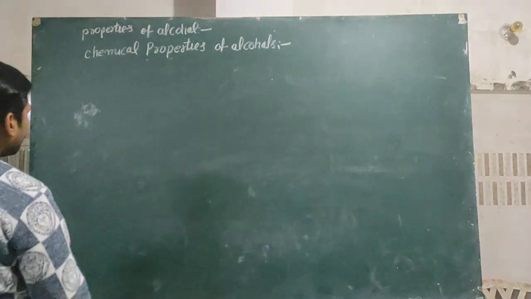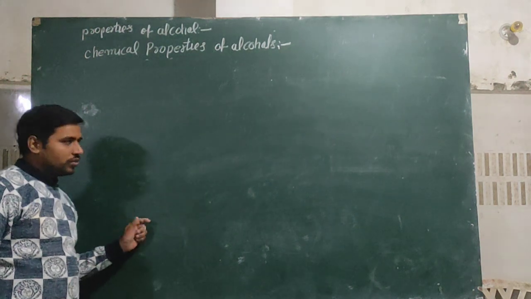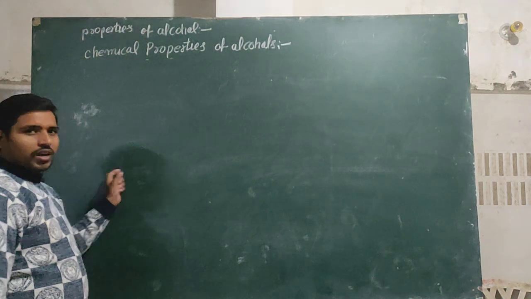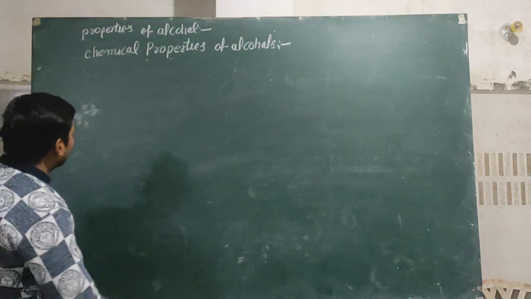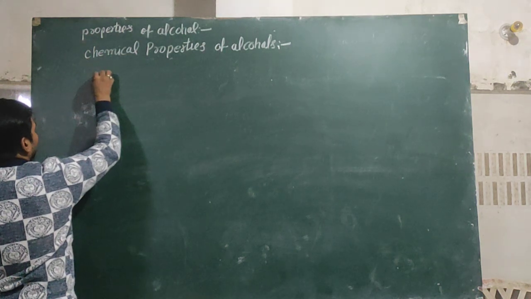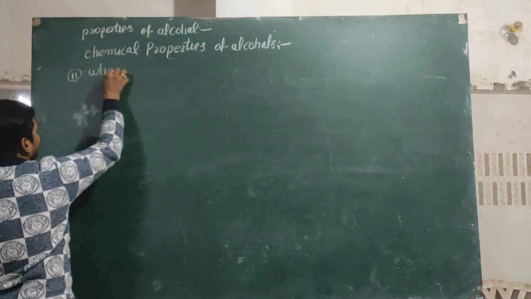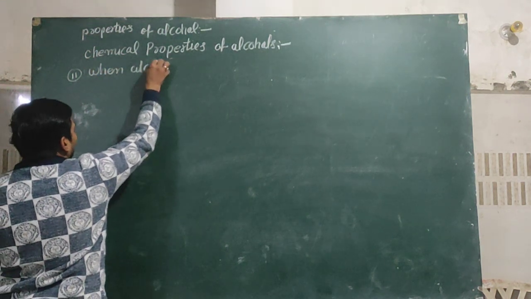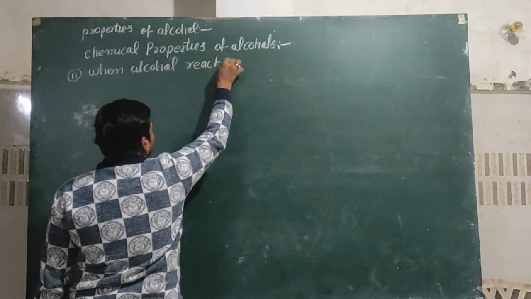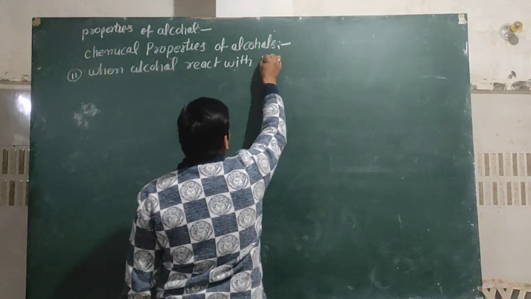But before the second property, I also discuss different type of other chemical properties of alcohol, like when alcohol reacts with metal,